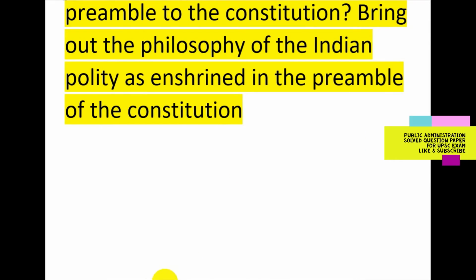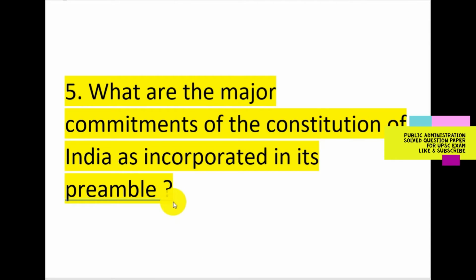Our next question is: what are the major commitments of the Constitution of India as incorporated in its preamble? The preamble of the Constitution as adopted by the Constituent Assembly spoke of "We, the people of India," making the solemn resolve to constitute India into a sovereign democratic republic, securing for all its citizens justice, liberty and equality, and promoting among them all fraternity. India strives to achieve the socialistic pattern of society by democratic means.